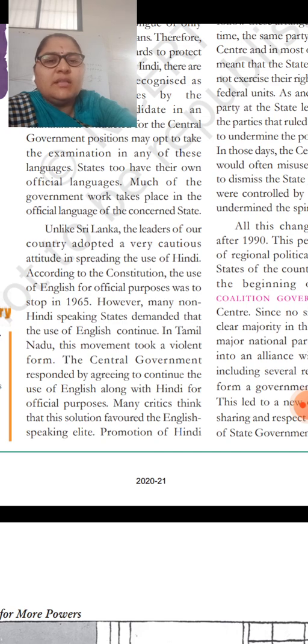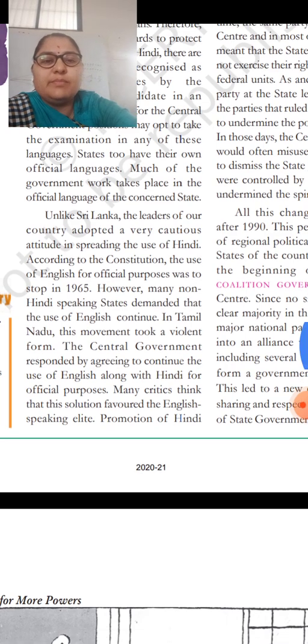Unlike Sri Lanka, the leaders of our country adopted a very cautious attitude in spreading the use of Hindi. According to the constitution, the use of English for official purposes was to stop in 1965.